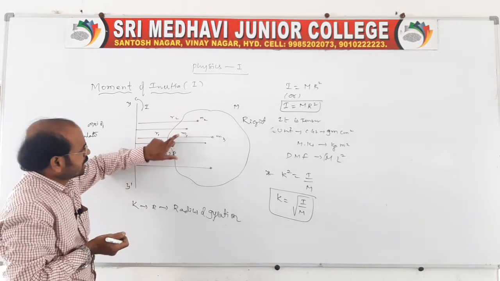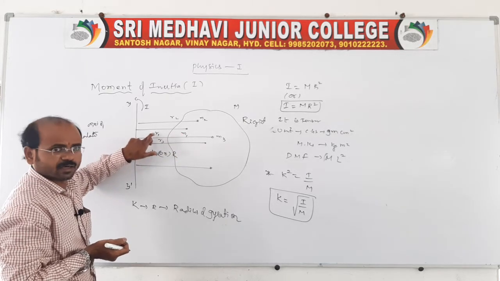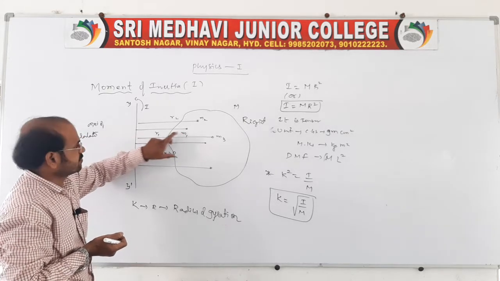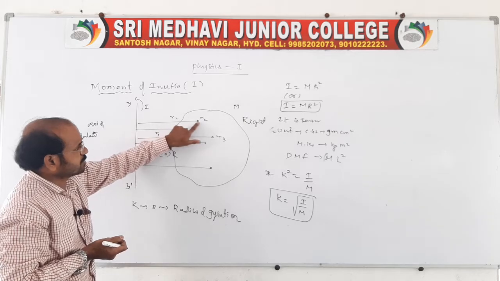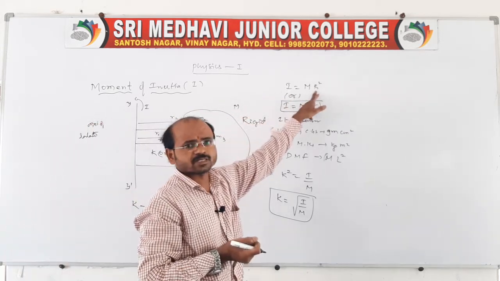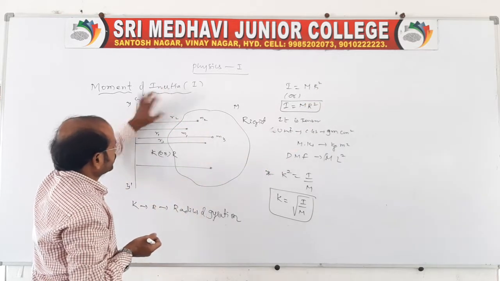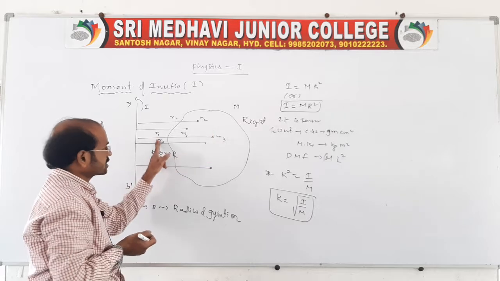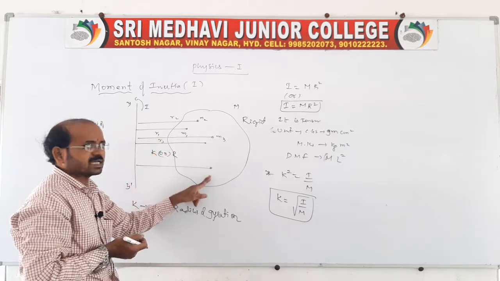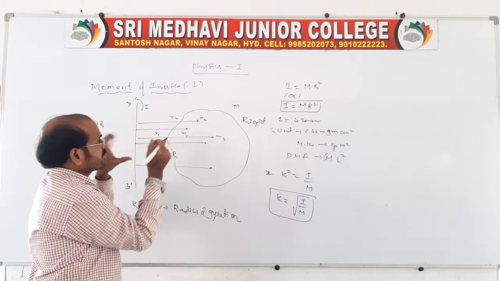Suppose I want to tell you about the moment of inertia of the m1 particle. That is m1 r1 square, concentrate everyone. Then for the second particle, it is the product of mass and the square of the perpendicular distance, that's all: m2 r2 square. Go for the third particle, m3 r3 square. Go for the fourth particle, m4 r4 square, because they are located at different places in the rigid body.